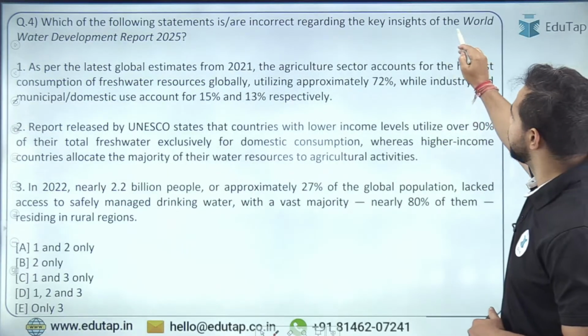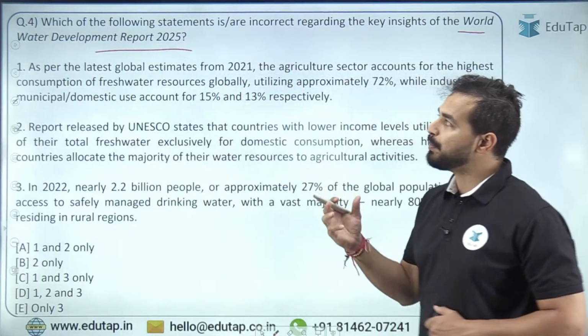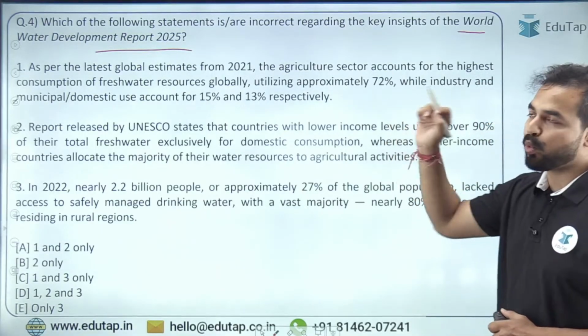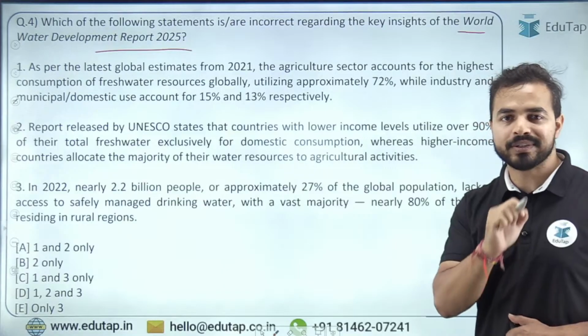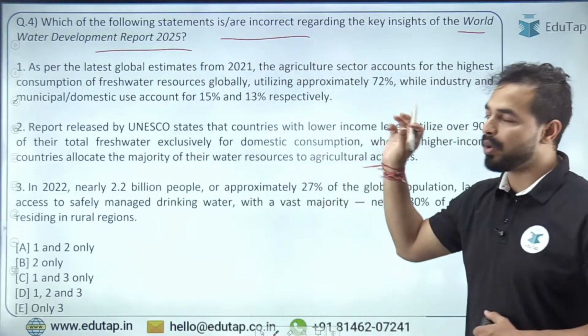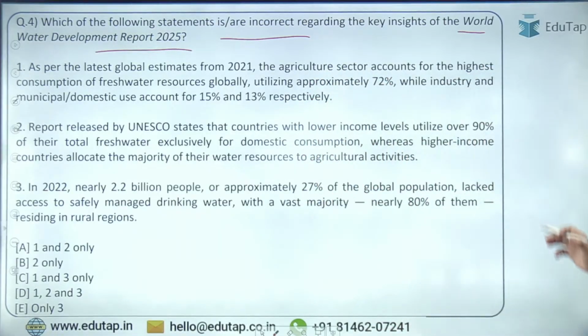The next report is the World Water Development Report 2025. So this report has been recently released, and you have to identify here first of all what the demand of the question is. The question is demanding you to identify the incorrect statement. तो आपको इस रिपोर्ट के रिलेटेड इनकरेक्ट स्टेटमेंट को आइडेंटिफाई करना है. So let me give you some space. So there are 3 statements to this question.